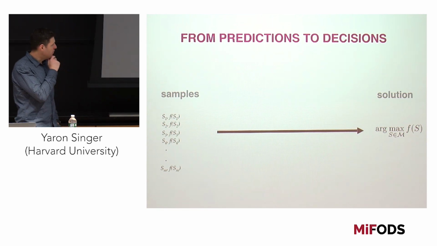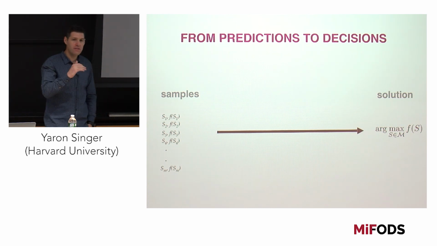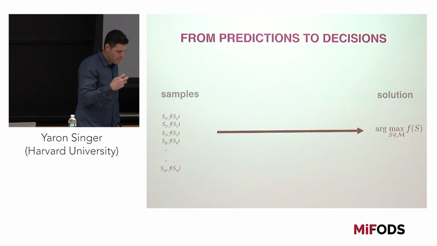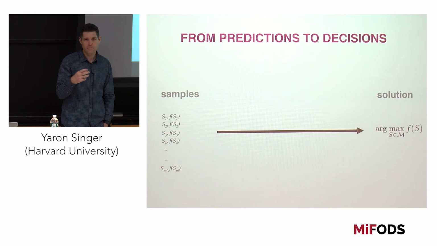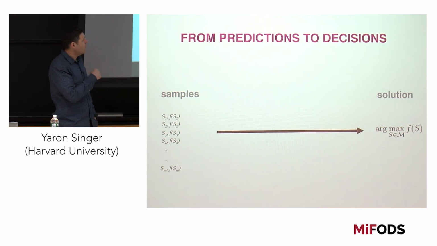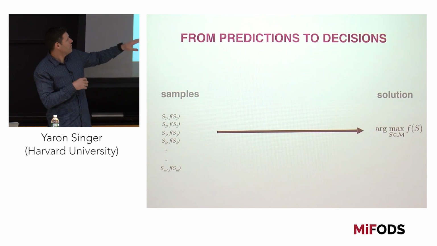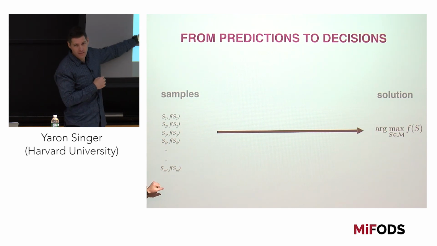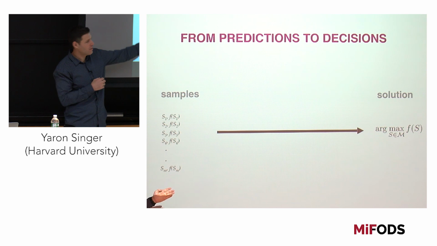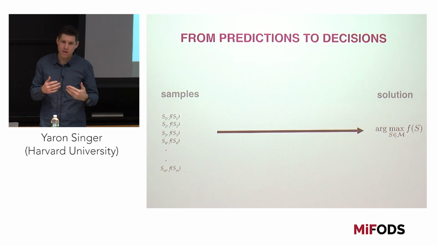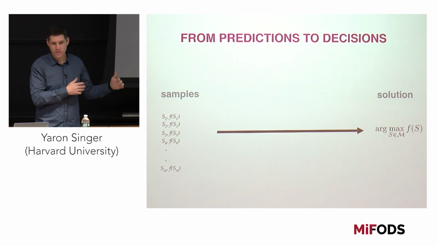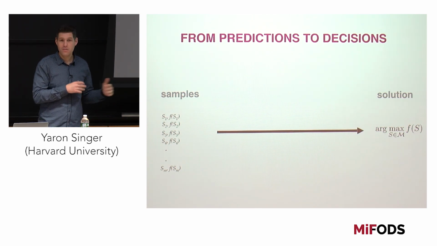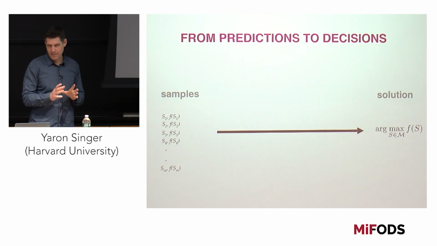Somehow it shouldn't matter in some sense. If all we have is these samples and data, and we want to come up with a solution, it's not going to matter whether there's a way to construct this surrogate function, or maybe there's a different algorithm. We don't know. Does that answer the question?